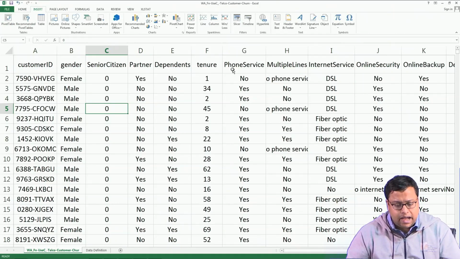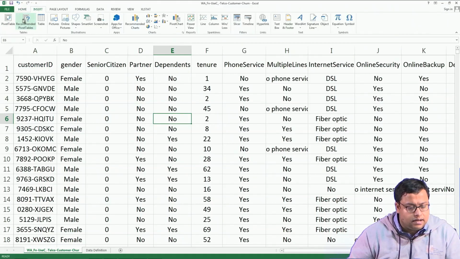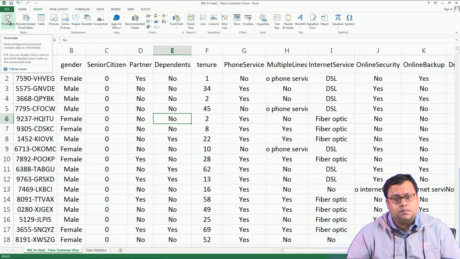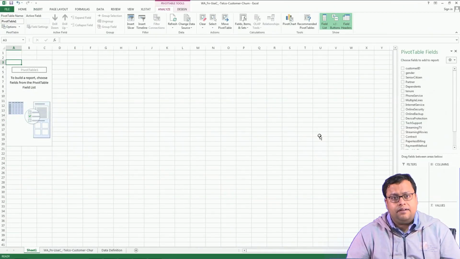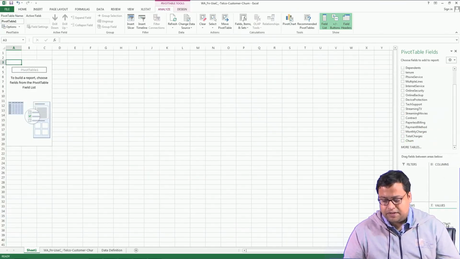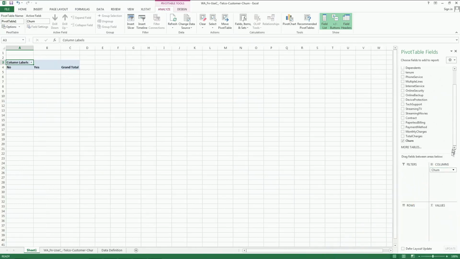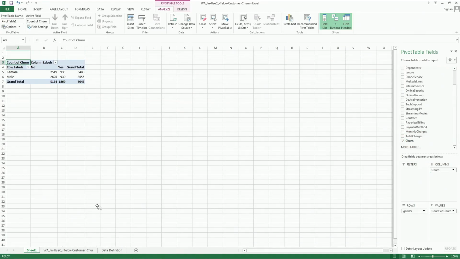So, what I am doing is a pivot analysis. I am selecting any cell here, going to insert pivot table, clicking on this pivot table; it selects the range and I press OK. Now I have the pivot table, and on the right side I am dragging churn as my columns and gender as my rows, and then count of churn as my values also. If you look carefully, out of males, there are 3555 males in this data set. I will just make it bigger.